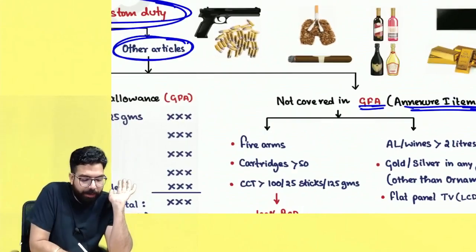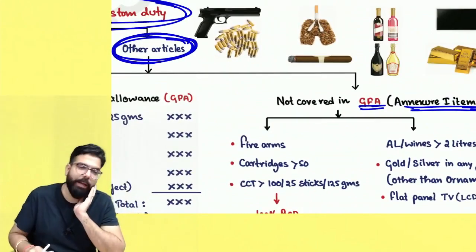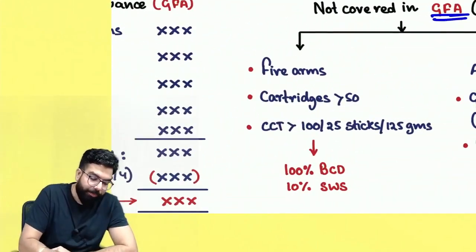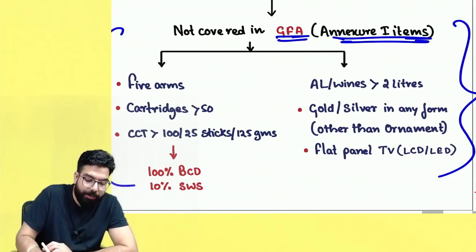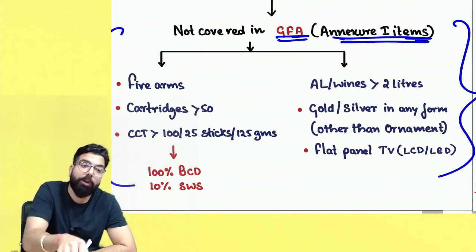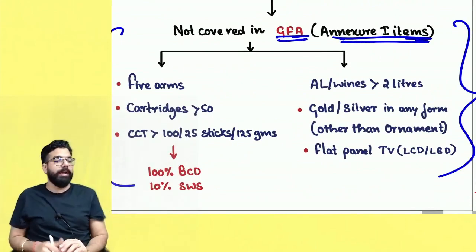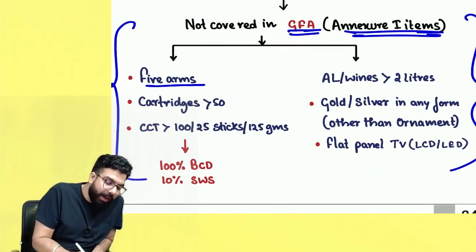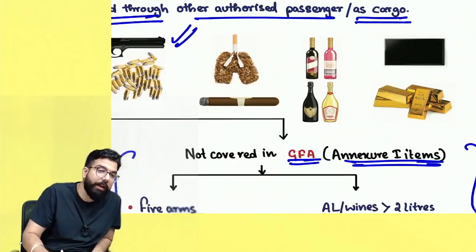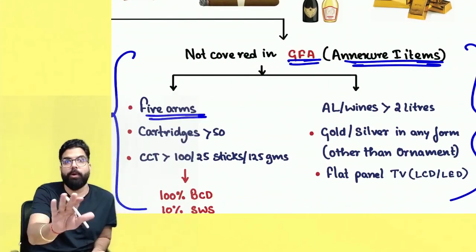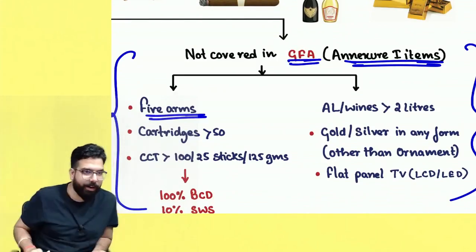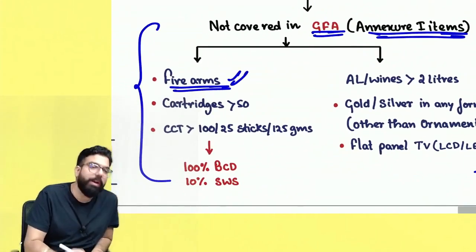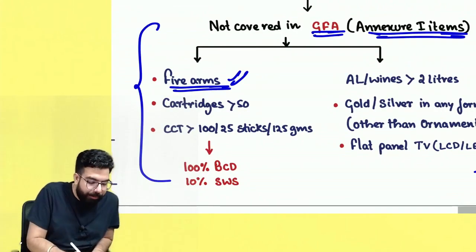Now, whenever they clear the other articles, they will see if the articles are ones not covered in the general free allowance, the 50,000 or 15,000 limit, that you have, but still you can't clear this item. What are these items? Firearms, guns. Sir, can I carry a gun from outside India? No, I did not tell you that. For some people it is allowed, but generally guns etc. are not allowed.